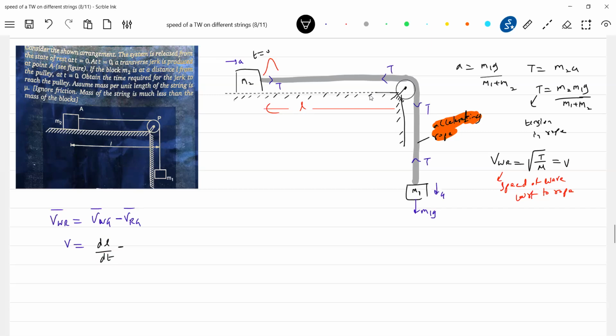What about velocity of rope? The velocity of the blocks should be the velocity of the rope. The speed of the blocks should be the speed of the rope. What type of motion are the blocks describing? Uniform accelerated motion. So what is the speed of the rope with respect to ground? It should be this much. All the things are towards the right, so naturally they'll be positive. So dl by dt.